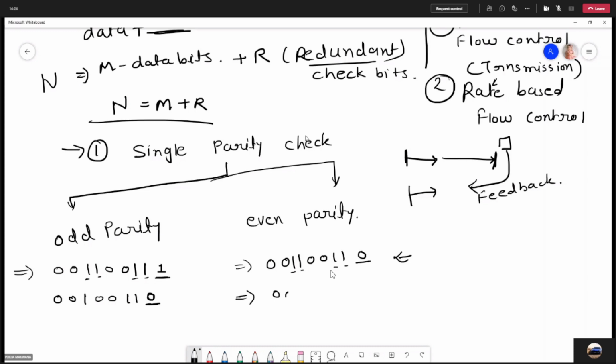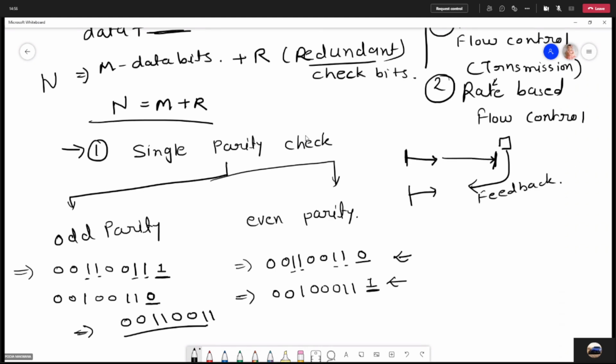And if we have a message like this, so you can add 1 as an even parity bit. So for example, let us consider a message 00110011. Suppose this is a message and you are adding odd parity to transfer this data stream from sender side to receiver side. The sender will add the parity bit at the end of the data stream, right?